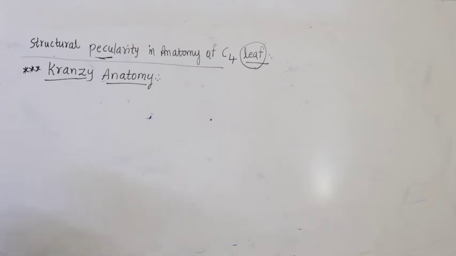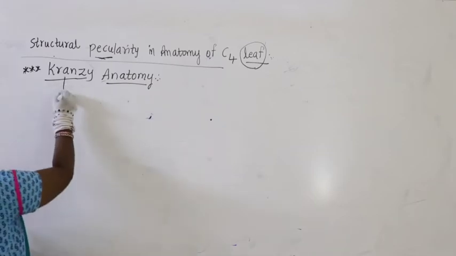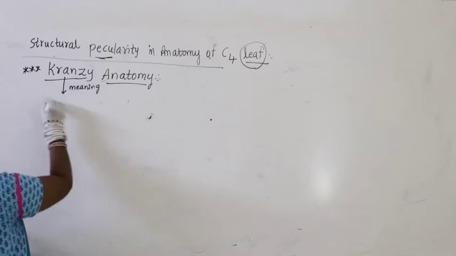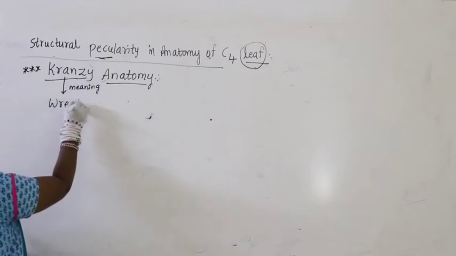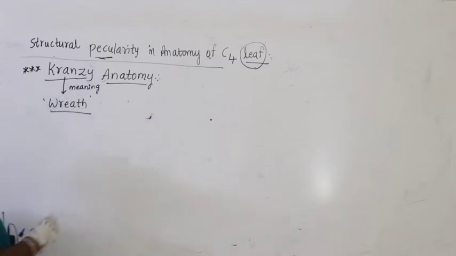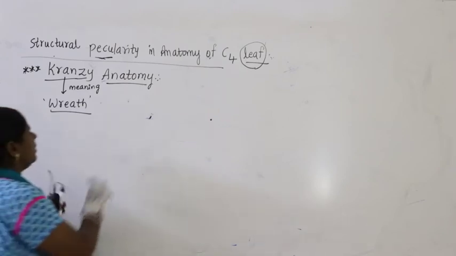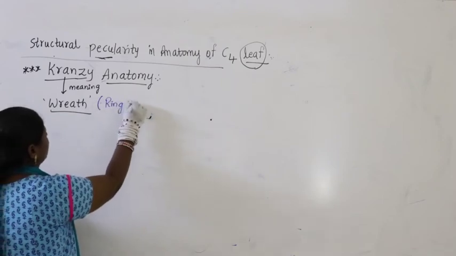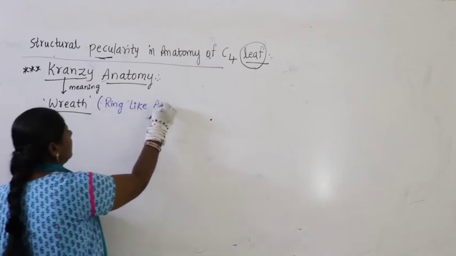What is the meaning of Kranz? It is nothing but wreath. It arises from wreath. What is wreath here? Wreath is nothing but a ring-like arrangement.